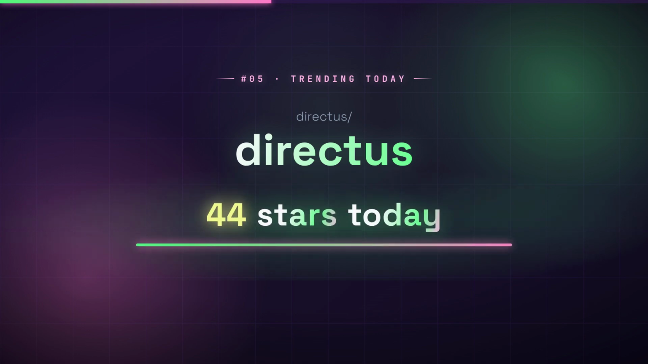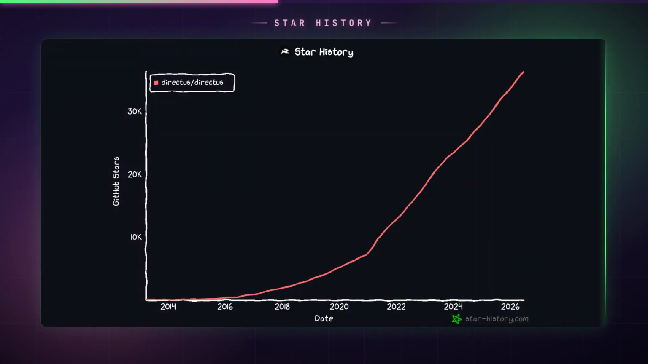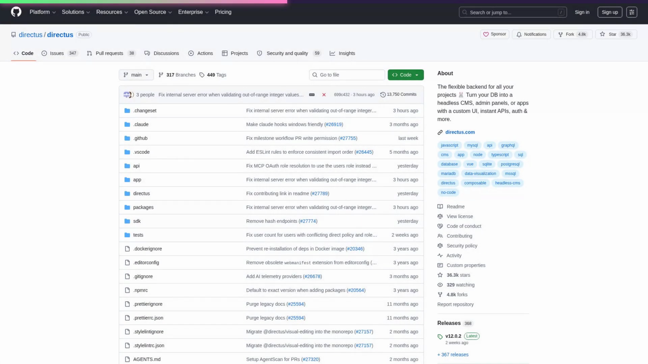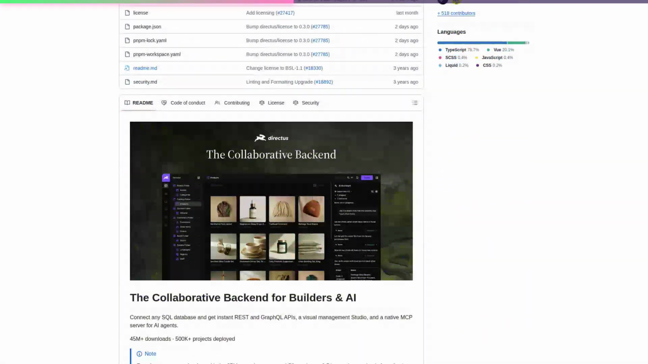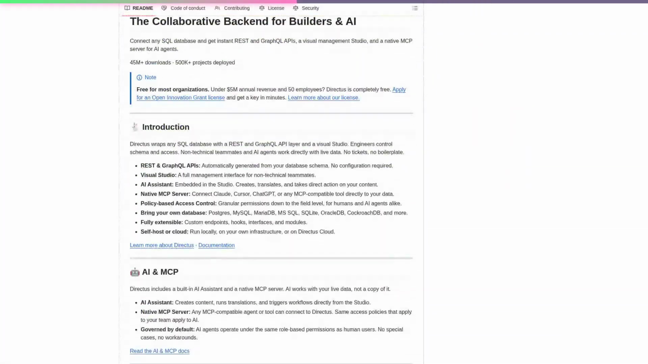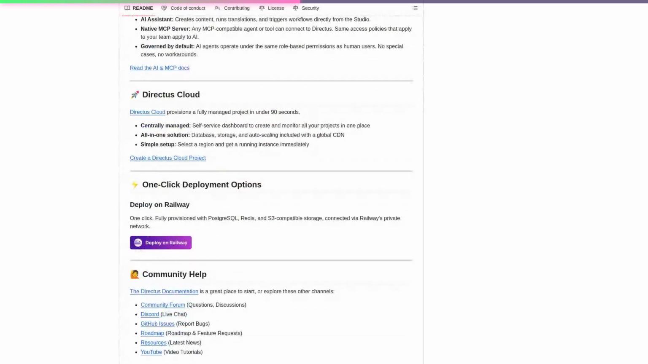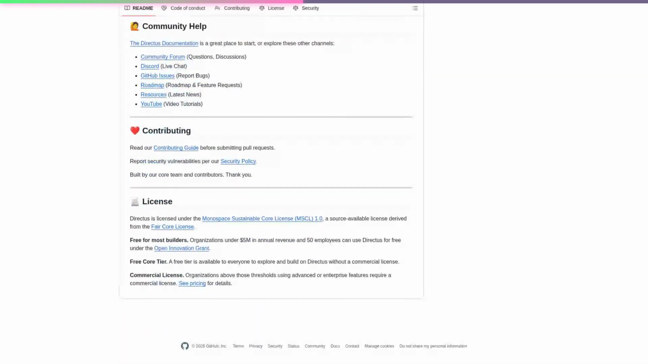Number 5. Directus. 44 new stars today. Directus eliminates the need to build custom admin panels and API layers by instantly wrapping any existing SQL database with REST and GraphQL APIs, a visual management interface, and role-based access control. It solves the problem of giving non-technical teams and AI agents governed access to live production data without duplicating schemas or writing boilerplate backend code.